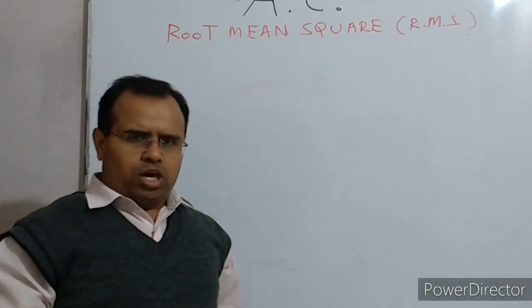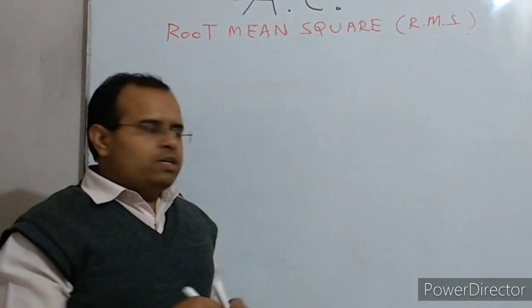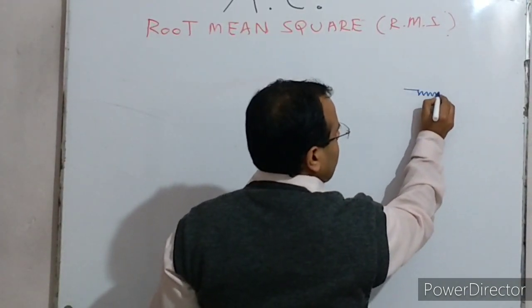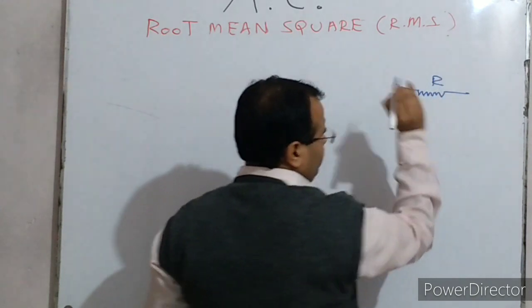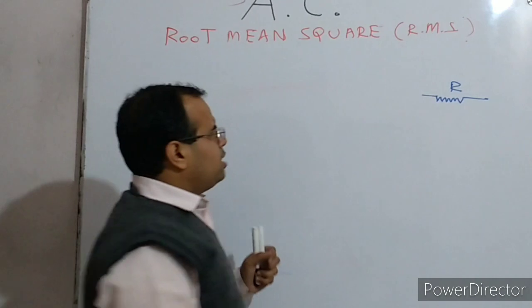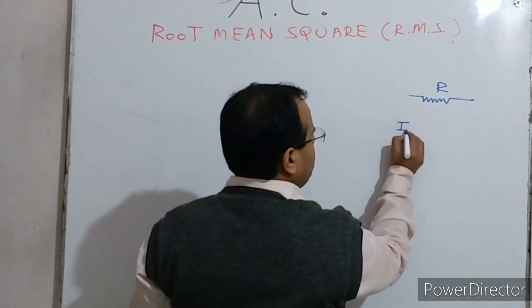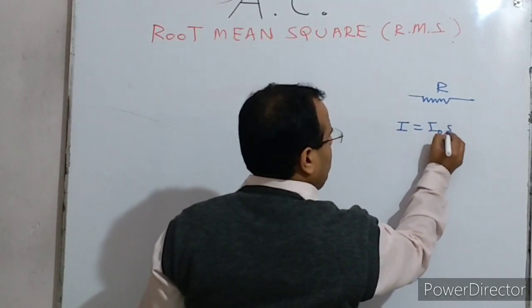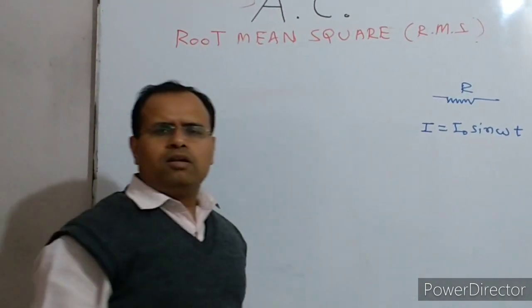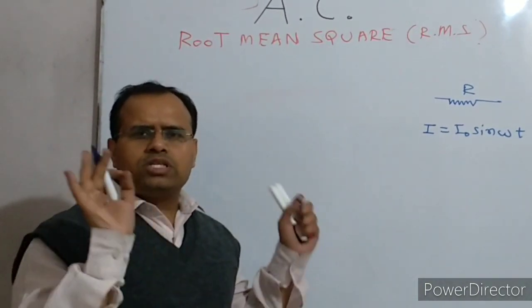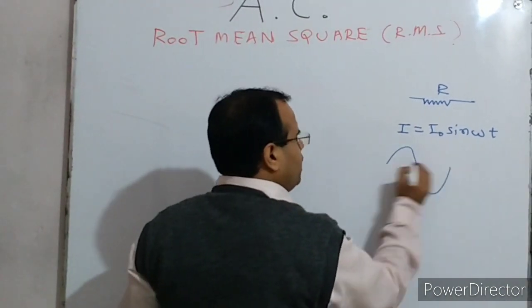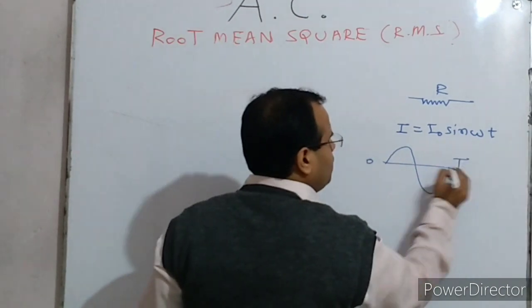So what will happen? Suppose that there is a circuit in which resistance capital R is connected, and suppose that an alternating current is there, which is defined as I equals I naught sine omega t. This alternating current flows through the circuit for a certain time interval, say capital T. We can take the complete time interval capital T here.